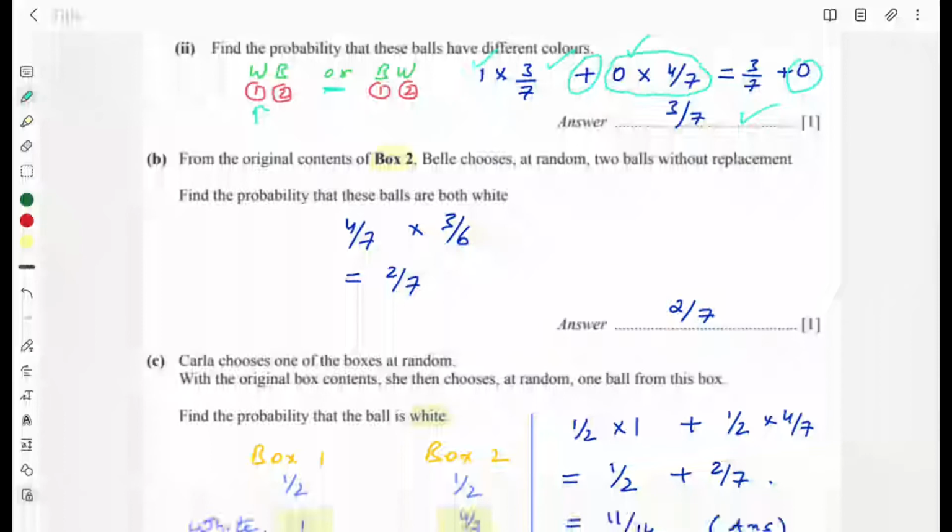Since you have 4 white balls in box 2 and the total is 7, the probability of the first white ball is 4 over 7. The probability of getting the second ball white is 3 over 6. Why 3 over 6? Because now 3 white balls are left, and your total is 1 less. So there are 6 balls altogether. So 3 over 6 is for the second white ball. On simplification, you get 2 over 7. 2 over 7 is your answer.